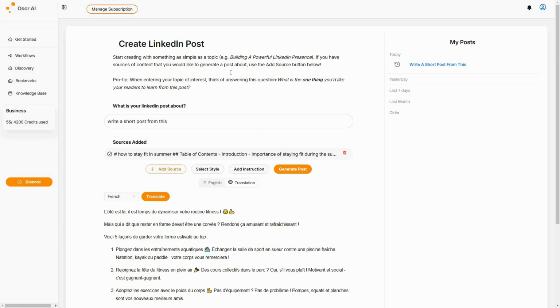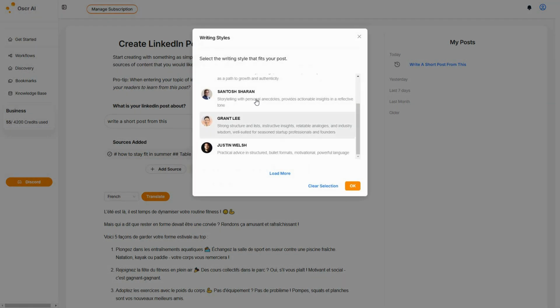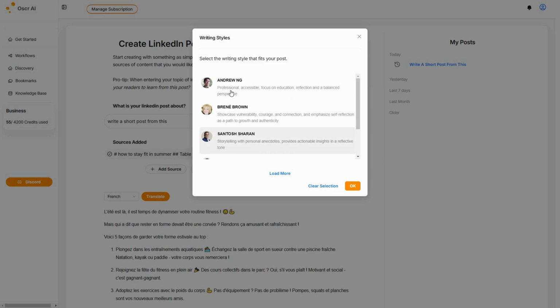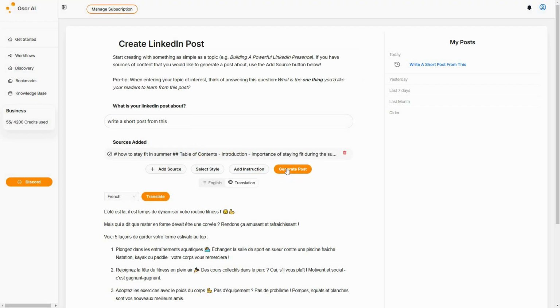You can add various sources, and the source could be a YouTube URL or an article or content that you have pasted in this box. And then you can also select a style. It could be storytelling, or strong structure and list, or practical or professional. So you can choose any of these styles from here, and you can also add various custom instructions for your post in order to get a more personalized post. And then you can click on generate post to get your post.